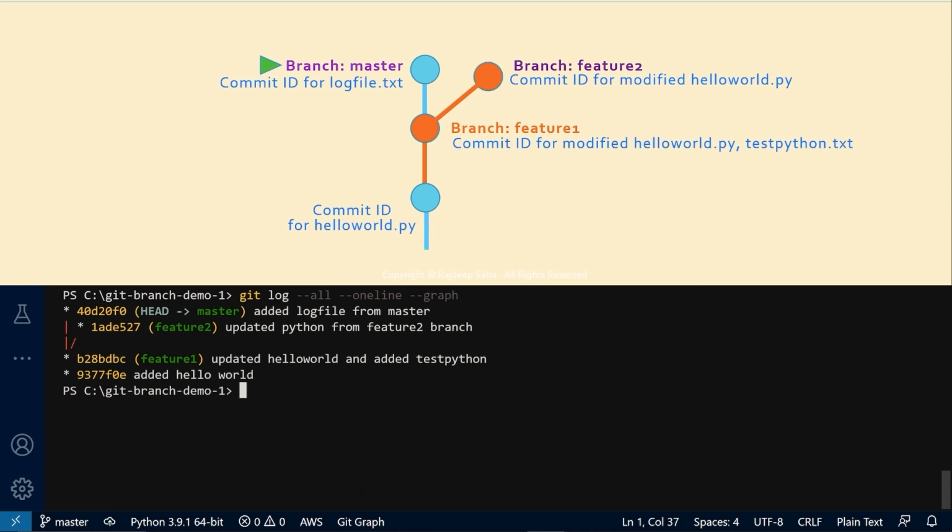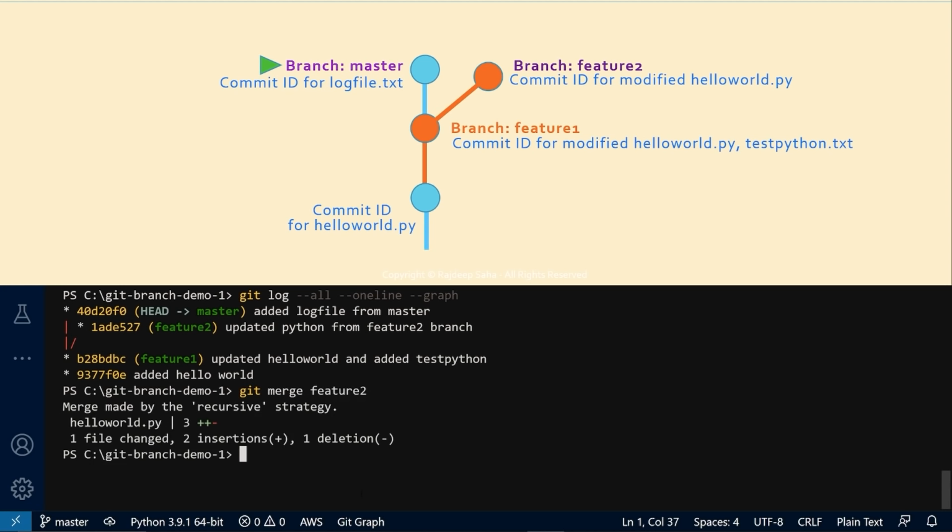Now if I run the merge command, this will be a 3-way merge and it will create an additional commit ID. Let's check it out. I'm running git merge feature 2. Changes are merged, so I'm going to run the same git log command again.